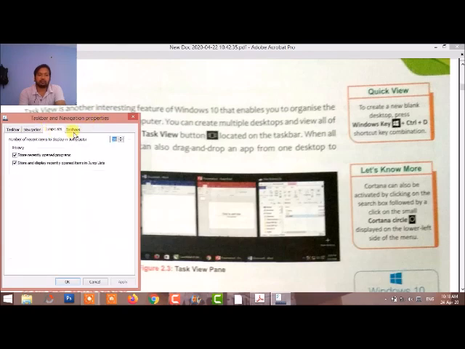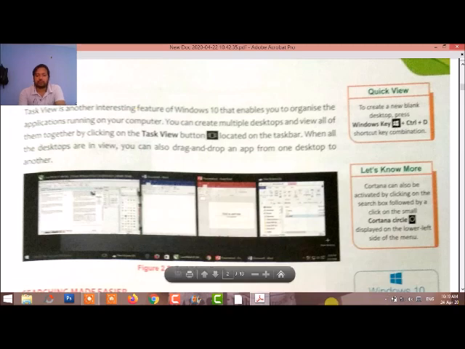Here we can see that the time area and notification area are over there, and the current program is running over here, and these icons are present on the taskbar.